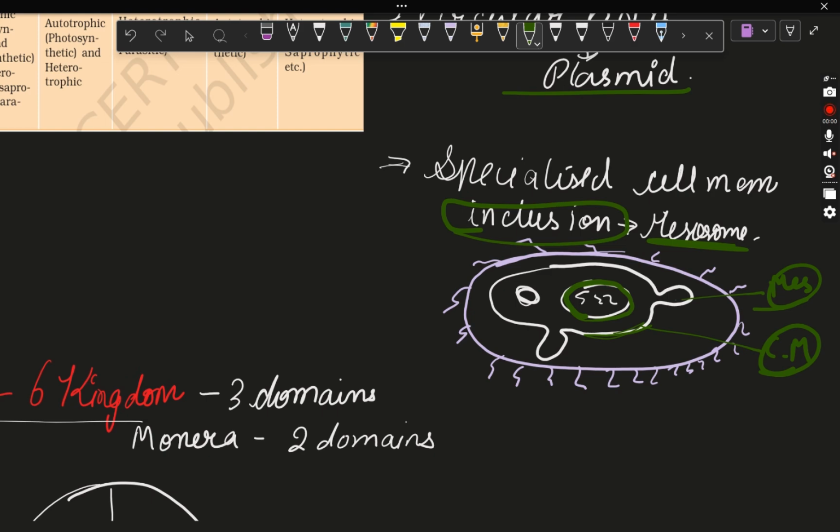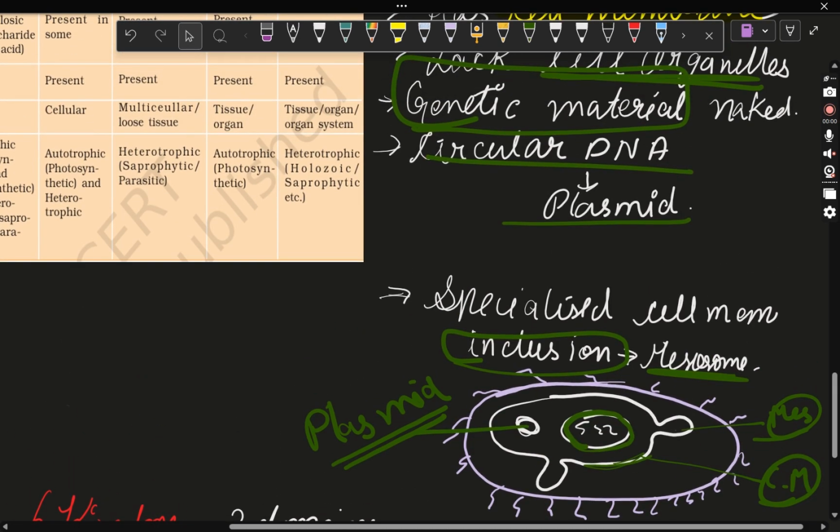Next, certain bacteria have a circular DNA. This circular DNA you can see, this circular DNA is called plasmid. The plasmid is very important for some of the antibiotic resistance, and phenotypic characters are shown by this plasmid. So they have a circular DNA which is extra, found in the cell, but not near where the genetic makeup of the cell is located. So this is another characteristic feature of prokaryotic cell.